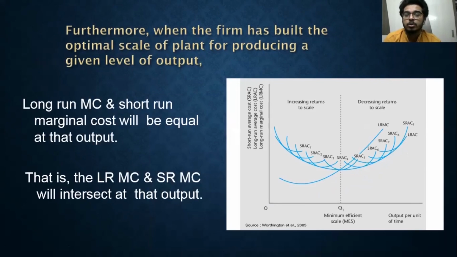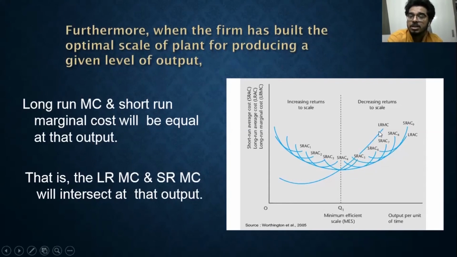When we are trying to look at the optimal condition, our long run marginal cost curve and short run marginal cost curve should be equal at that point. The short run average cost curve and the long run average cost curve are at their minimum and at the same point.